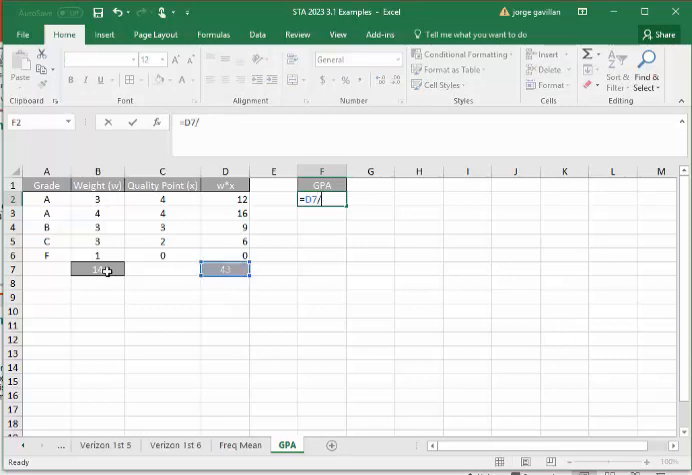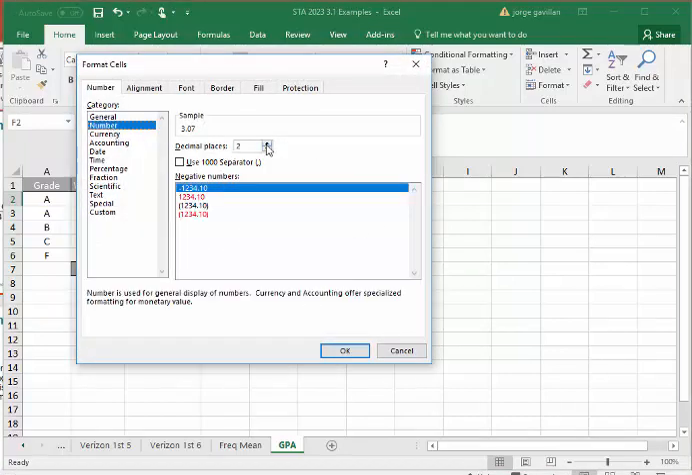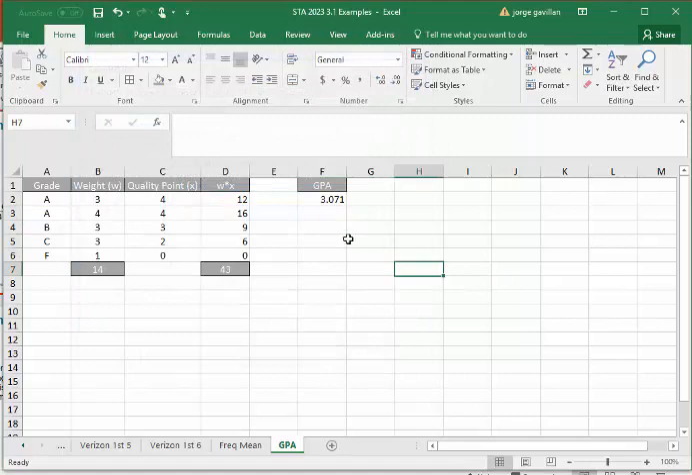This is just a repeat of the formula. I'm just using the formula. Since I have no decimal points here, I can go to 2 decimal points. If I go to 1 decimal point, it'll be a 3.1. When we calculate GPA, we tend to go at least 2 or 3 decimal places. So here I'm going to go 3 decimal places, and then you can see that my GPA is 3.071.